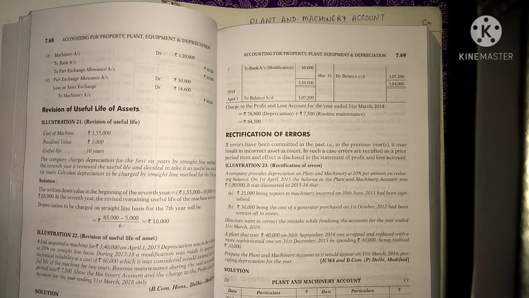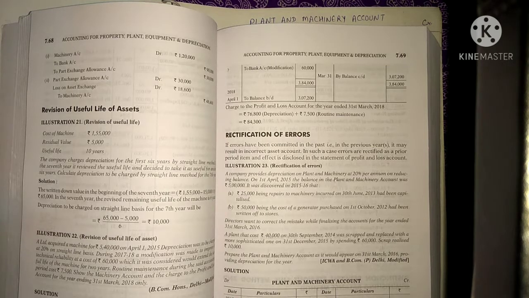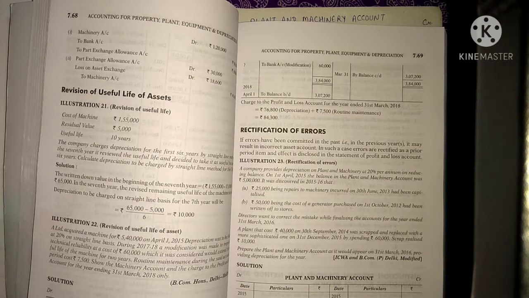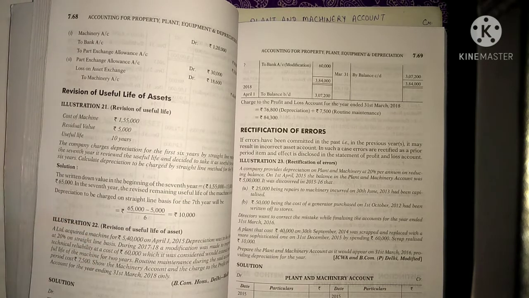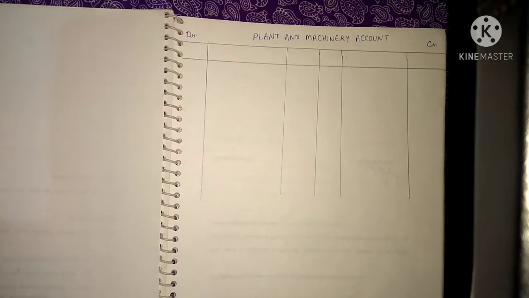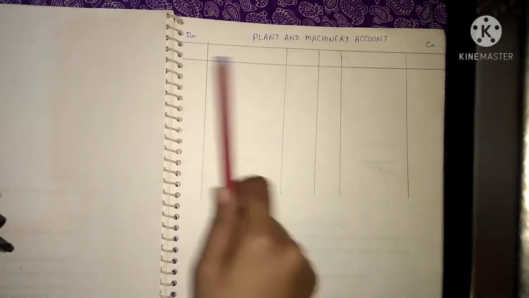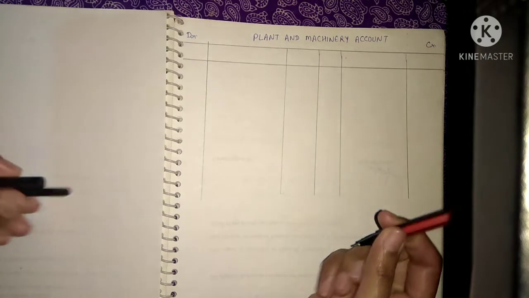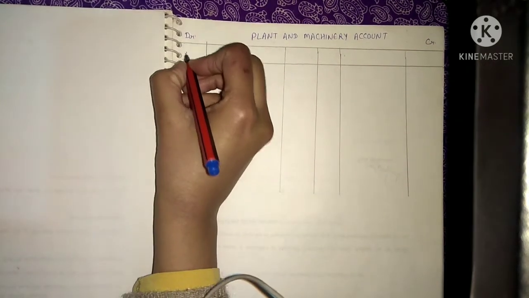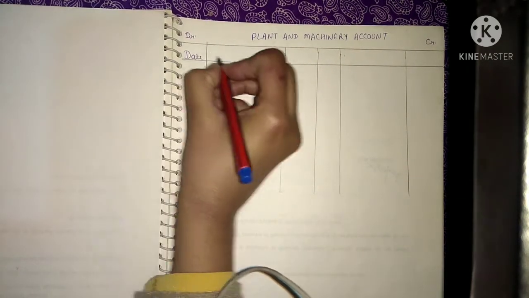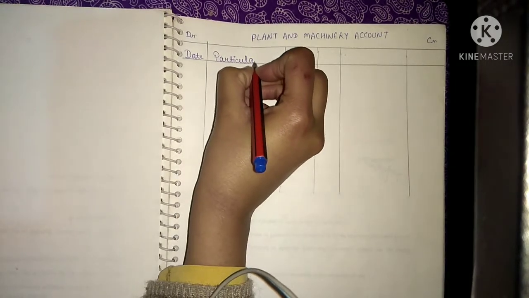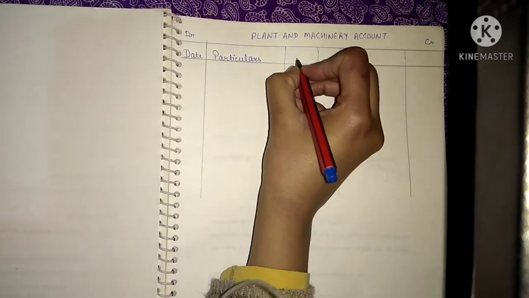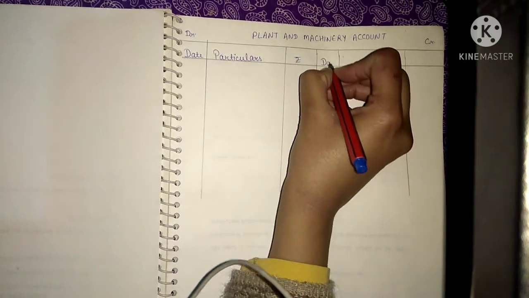Okay, so now let's start the question. You can take the screenshot of this question. Now I'm going to keep this aside and we will solve the question. So for solving this question, we will prepare our plant and machinery account. This is the proforma of your plant and machinery account. The first column is for date. Second will be for particulars. Third for amount. Then again date, particulars, amount.